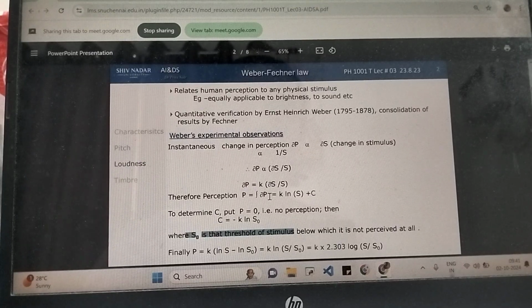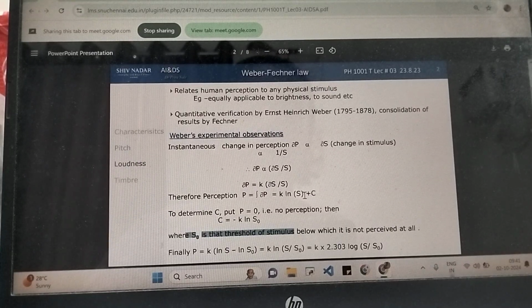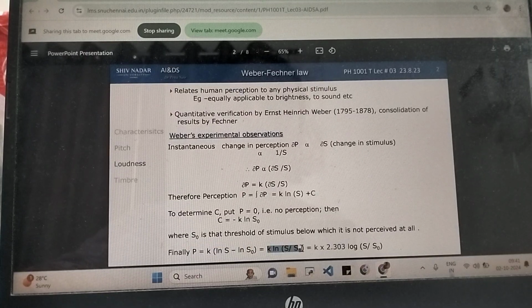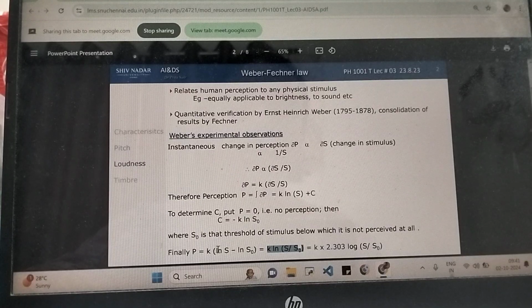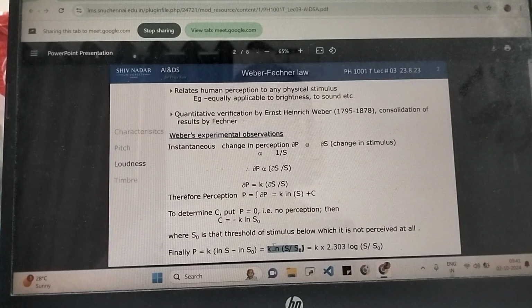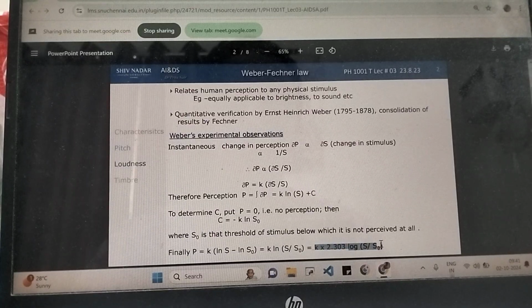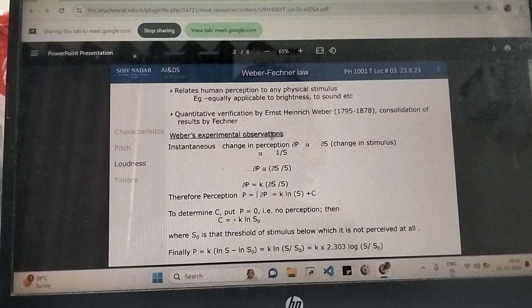So what do we get? P equals k natural log of S minus k natural log of S naught, which is P equals k times natural log of S minus natural log of S naught, which is k times natural log of S by S naught. This is because log of something minus log of something else becomes log of a by b. And to convert the natural log into log to the base 10, we make it k into 2.303 log S by S naught. So that's how we get the derivation.